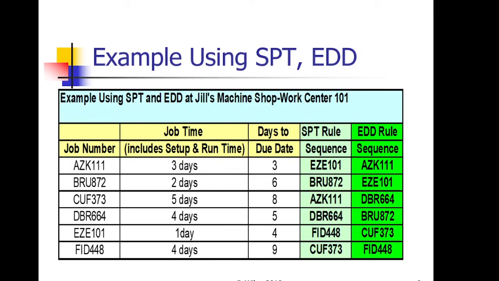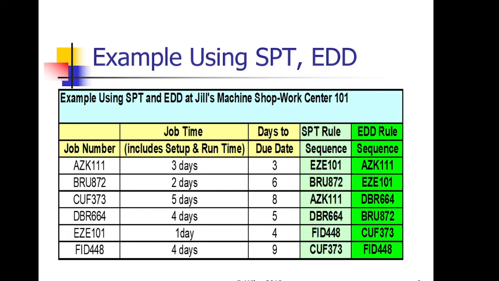Okay, so let us start with an example of using shortest processing time and earliest due date rule. Here we have 6 or 5 types of jobs, with each having different job times and different due dates. So job time means the time we need to complete that particular job, and due date means the date we have to complete that job by.